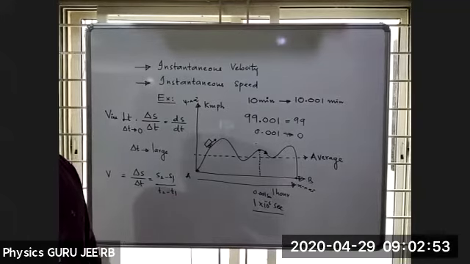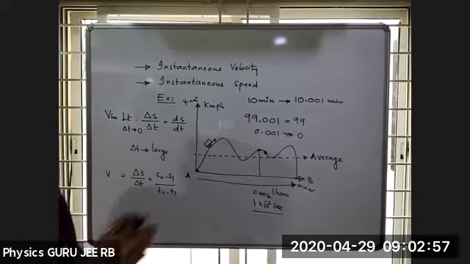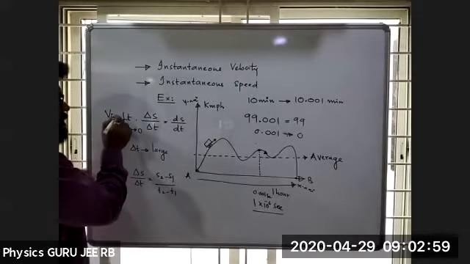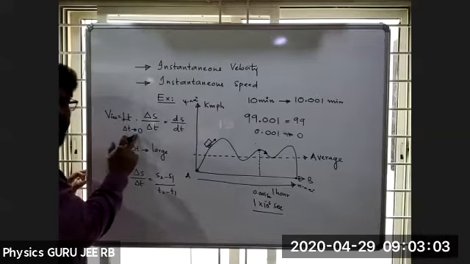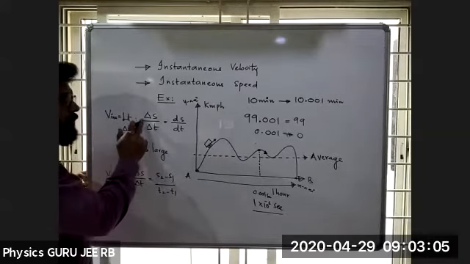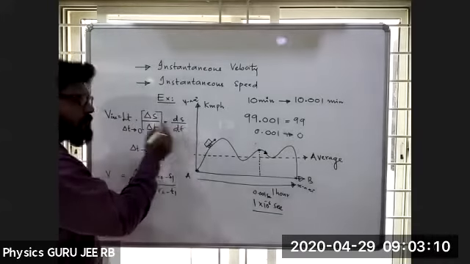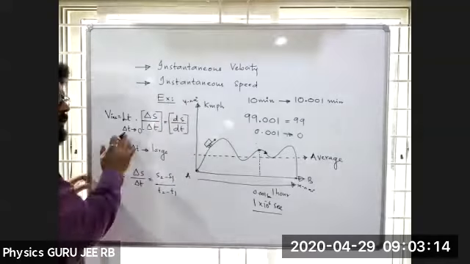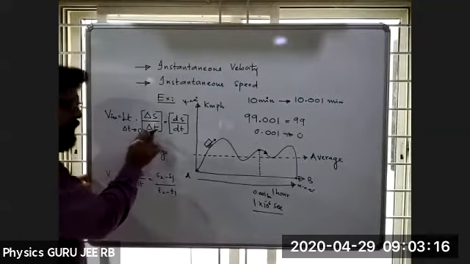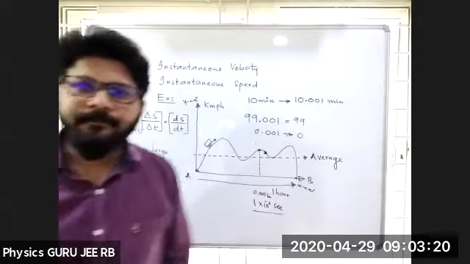See, V instantaneous is equal to limit delta T tending to 0, then delta S by delta T becomes ds by dt. Delta T is tending to 0, that means it is becoming small.